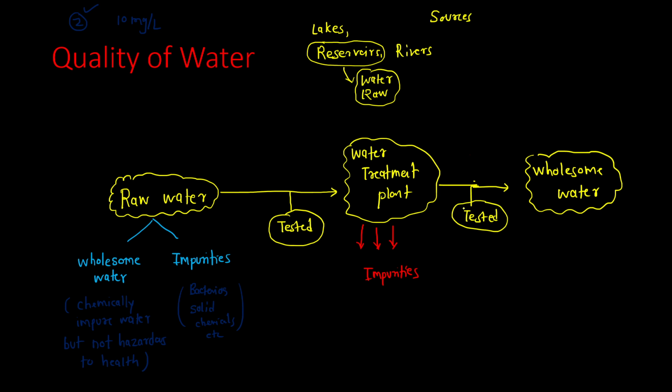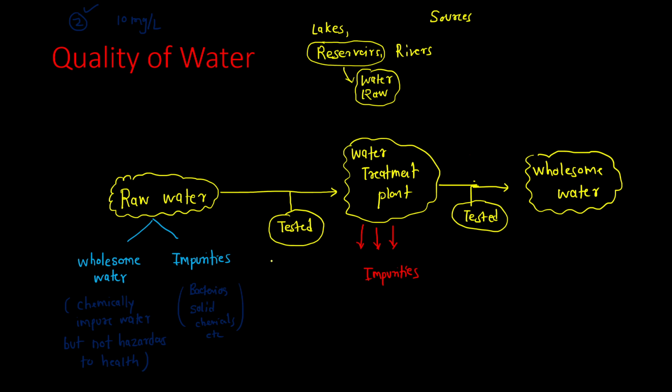Now why is this testing done? This testing is done to find out the amount of impurities present in it. If the impurities are present under the standard specifications, then there is no need to do any further treatment. Okay, I hope it is clear.